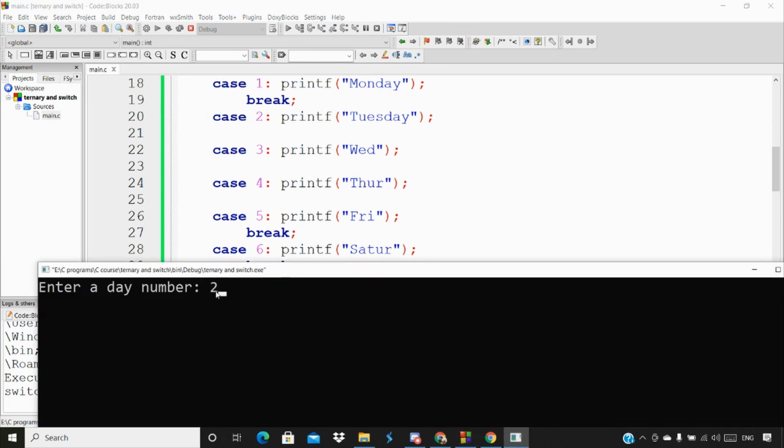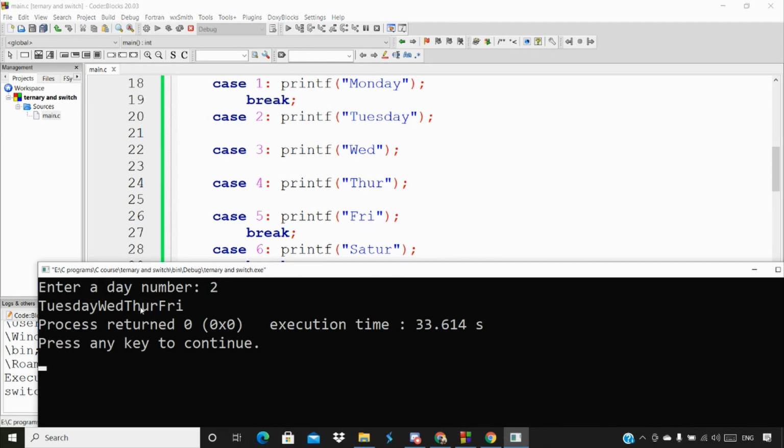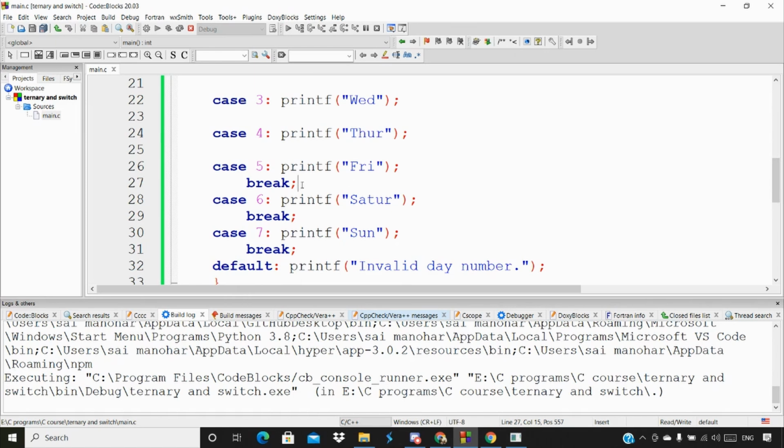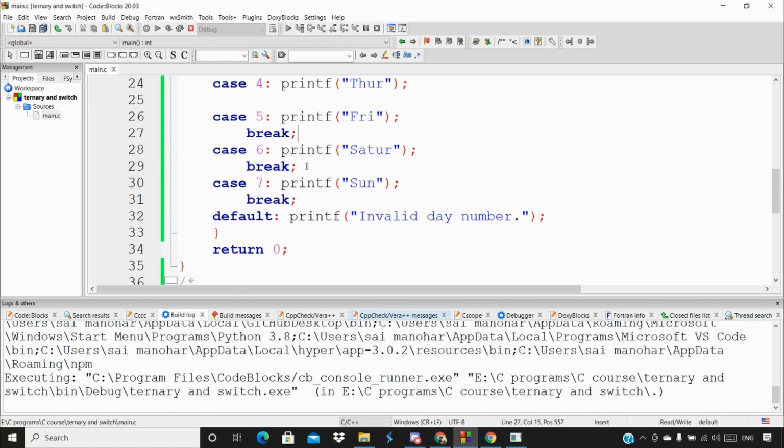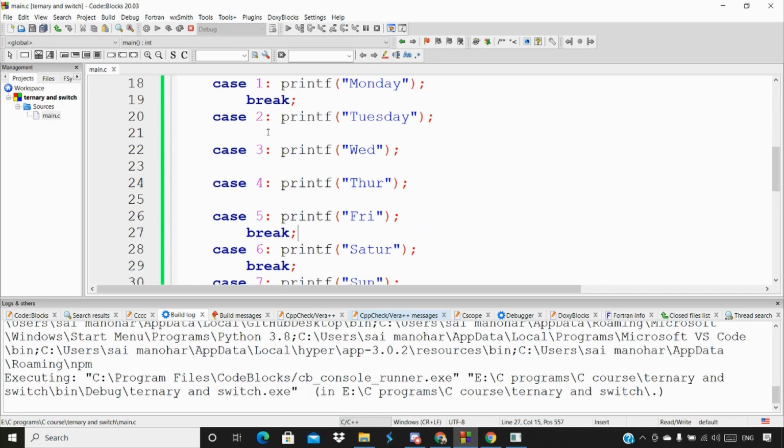Now I'm going to give a value of 2 here. So now we got the output as Tuesday, Wednesday, Thursday, Friday. Up to Friday we're printing here. After Friday we have a break statement. That's the reason it's getting out of the switch block, because we have a break. Whereas here we don't have a break, so once executing it, it's also going to execute case 3, case 4, case 5. Here we have a break and it's coming out of the switch block. That's the reason we are using a break here. Without break, this is what will happen.